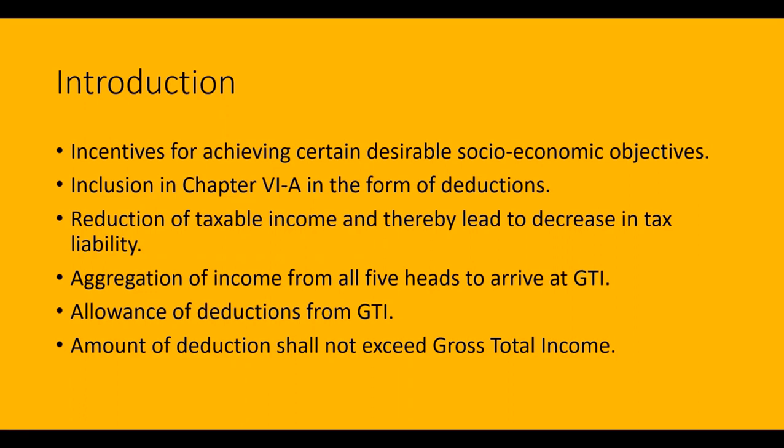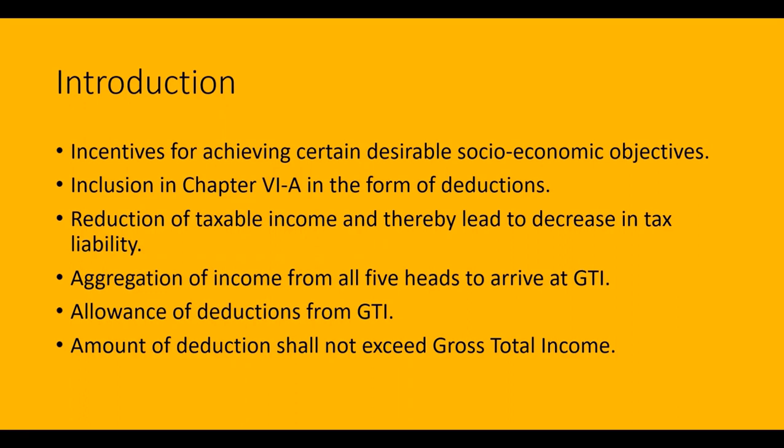Then the result will be the gross total income, and from such gross total income the amount of deduction will be allowed under section 80C to 80U, and such amount of deduction shall not exceed the gross total income. In other words, an assessee can claim deduction only to the extent of the income available.